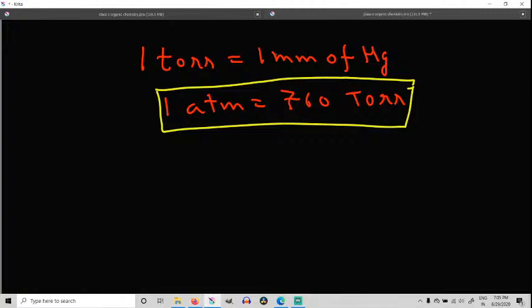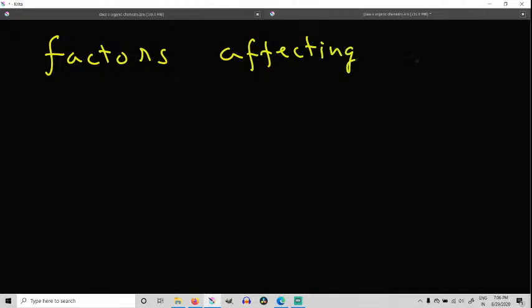Everybody understood? Okay, now we go to our second topic, which is the only topic which we are going to do for the day, and this topic is factors affecting pressure.